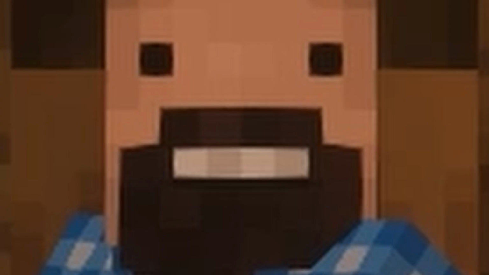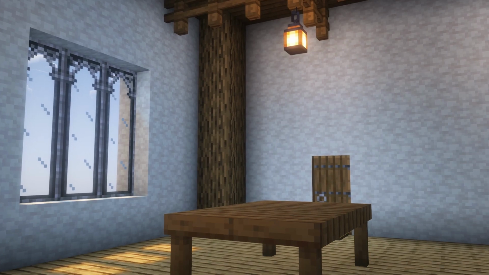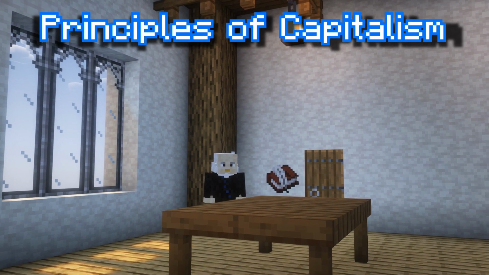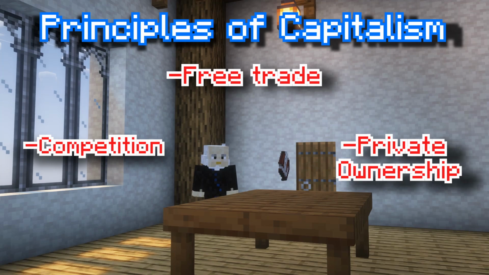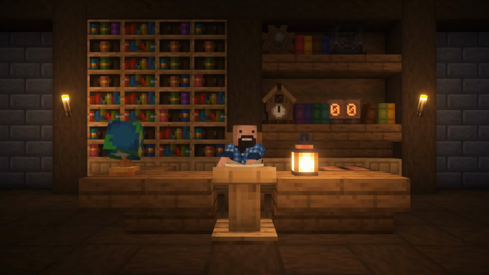Yes, good old capitalism. The principles of capitalism are most widely associated with Adam Smith's Wealth of Nations. In it, he laid out the principles of capitalism, which are free trade, private ownership, and competition, all without government intervention, known as laissez-faire. These principles, especially private ownership, led to the agricultural revolution.